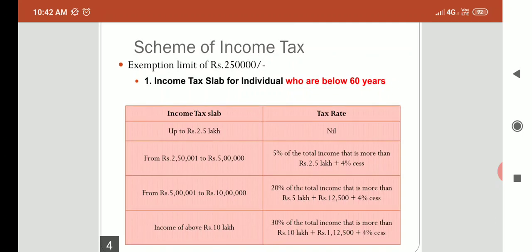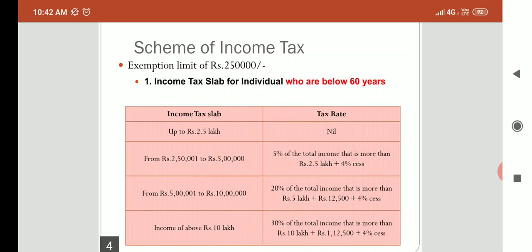The exemption limit is rupees 2,50,000. Exemption means the amount of money on which no tax is levied. It means there won't be any levy of tax if you have a total income of rupees 2,50,000.